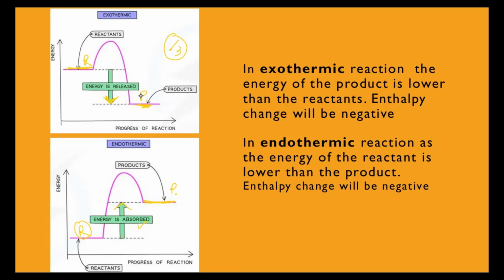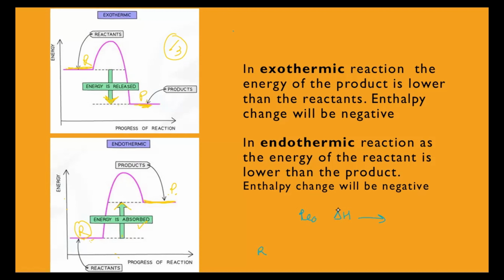So this is how I have to draw my energy profile diagrams, where I have to label the axis X and Y. I have to show the relative energy level of the reactant and product, because energy has to be taken in. So from the reactant, we need to remember one thing, that whenever we have to draw the enthalpy change, that's delta H, it always has to be from the reactant level to the product level.